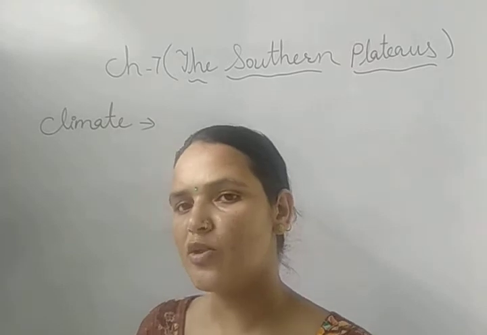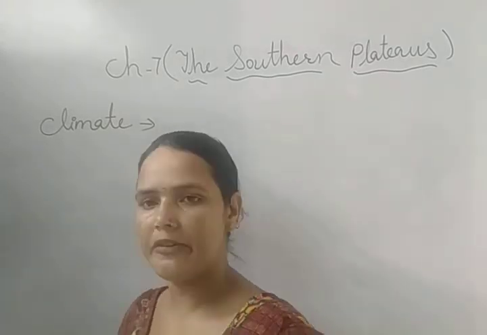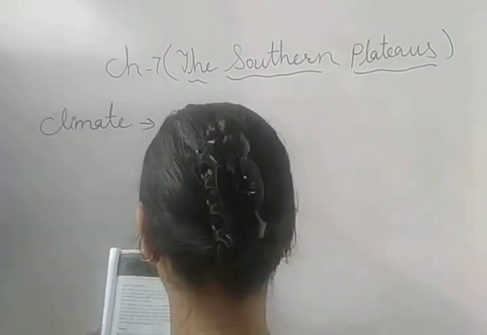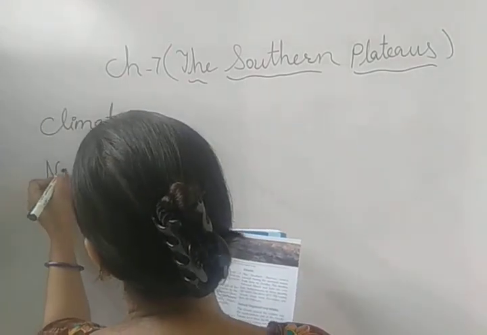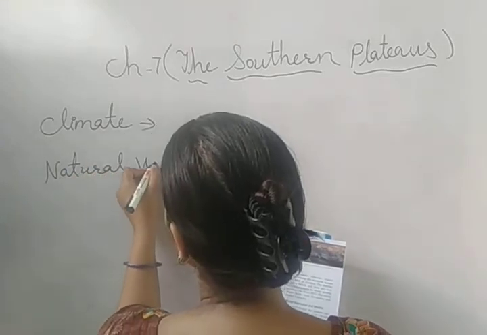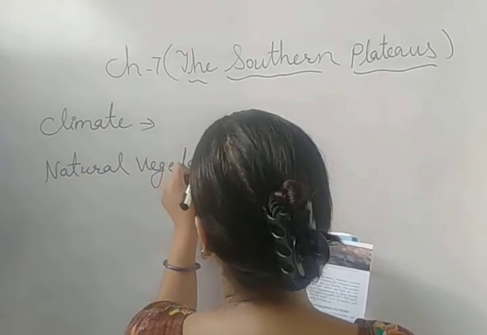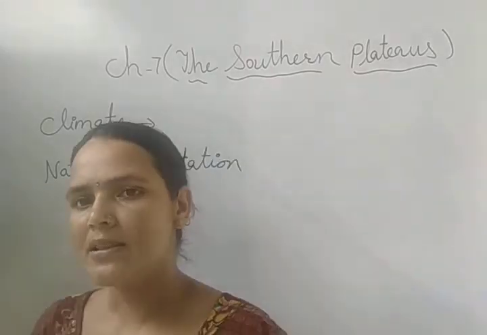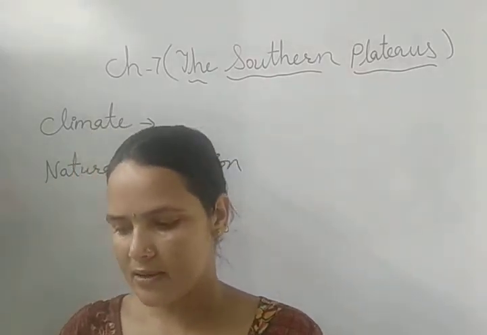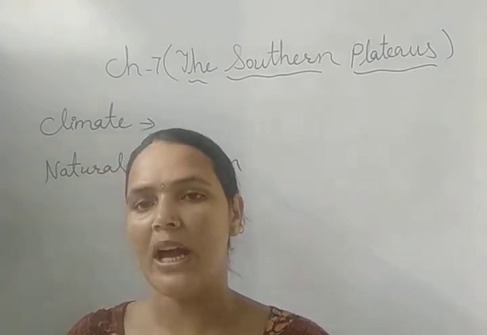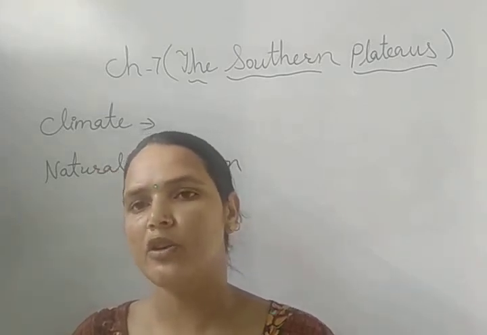Next is the natural vegetation and wildlife. What kind of natural vegetation and wildlife is found in the Deccan Plateau? So now let's discuss first the natural vegetation, that is, what kind of trees are found in the Plateau region. The forests around the western and northeastern part of the Deccan Plateau have a large variety of trees.